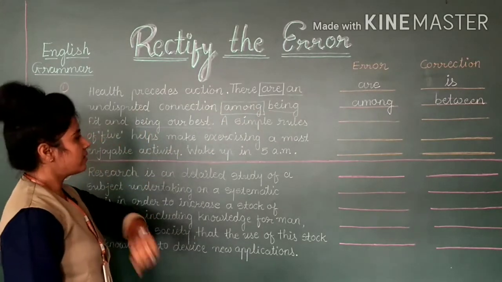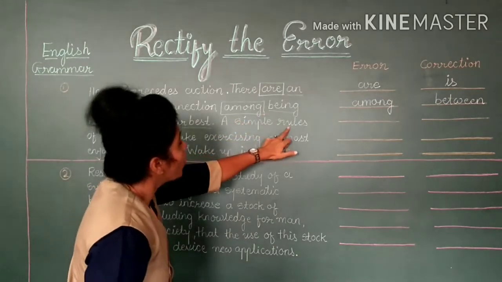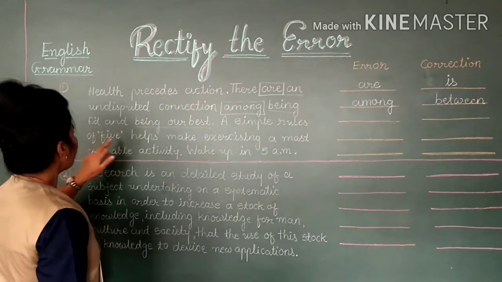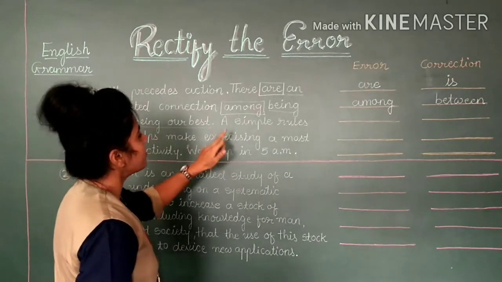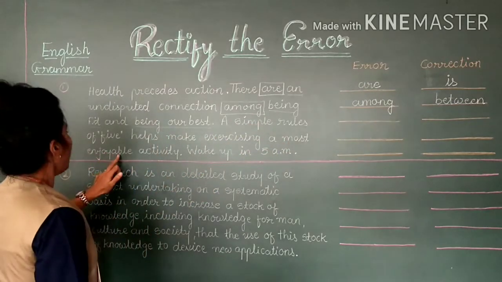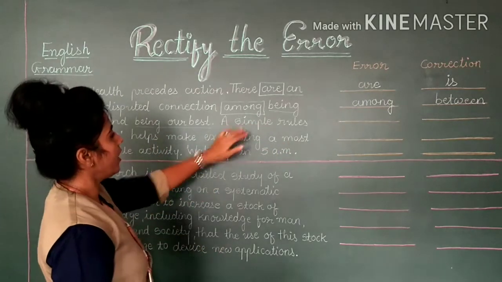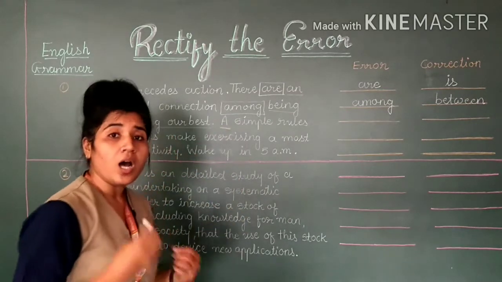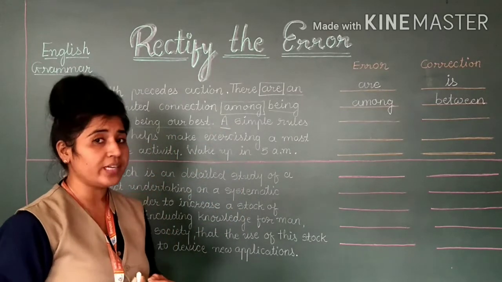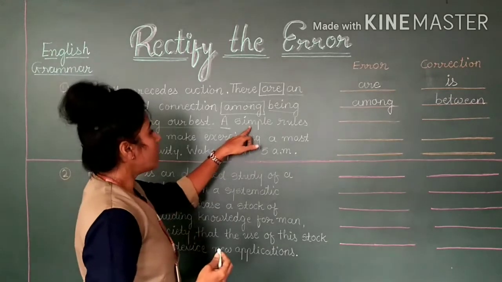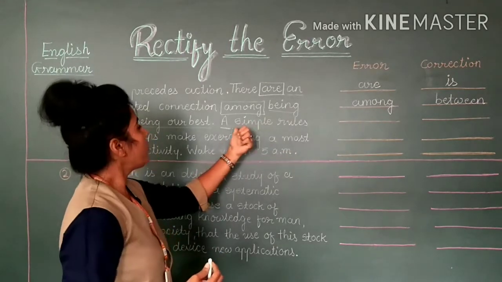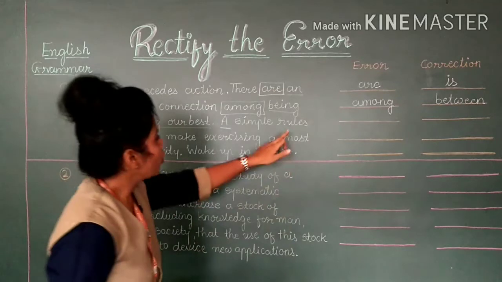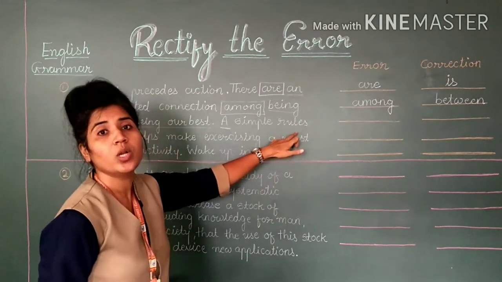Understood? Next, a simple rules of 5 helps make exercising a most enjoyable activity. Now here, as I have told you previously, a is a singular indefinite article. So if a is there, the noun will be singular.